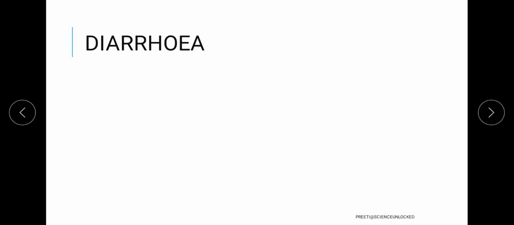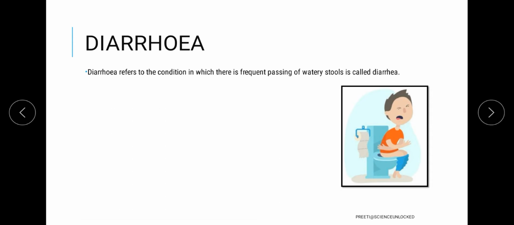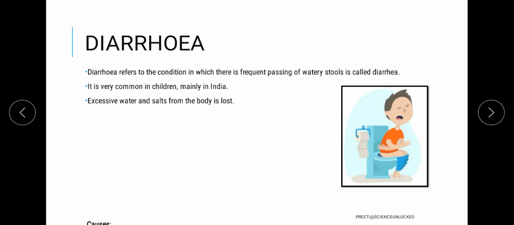Now, one medical condition related to this particular organ is diarrhea, where there is an increased frequency of removal of waste along with excess removal of water from the body, which is mainly observed in India in the case of children. Here it is not only the undigested food coming out of the body, it is also the water and some salts which are lost from the body, which can be caused by multiple factors like indigestion, some sort of infection in the body, and food poisoning as well.